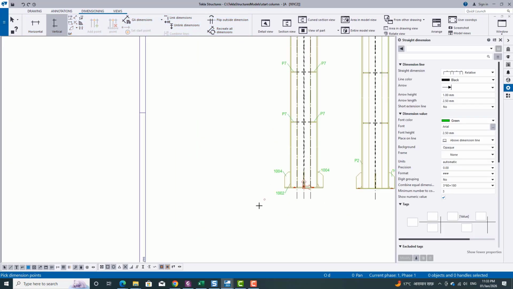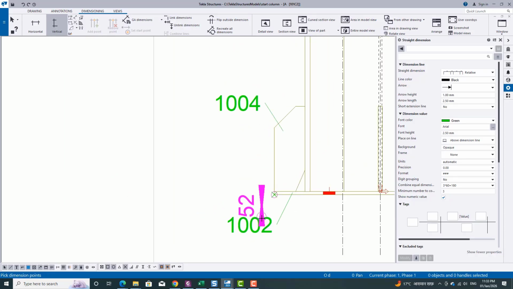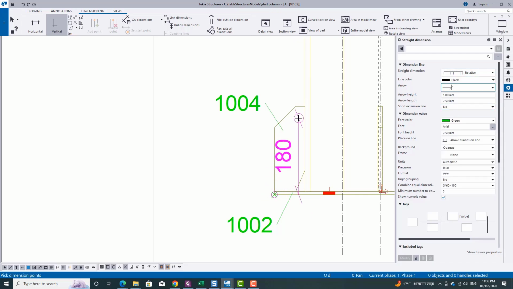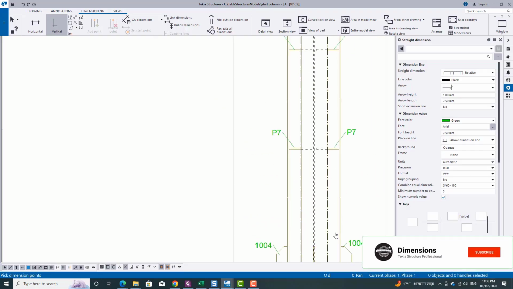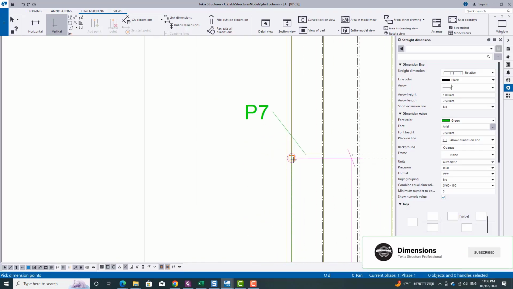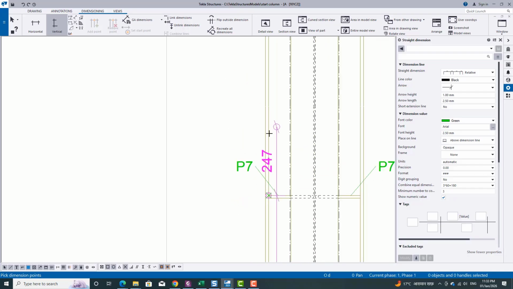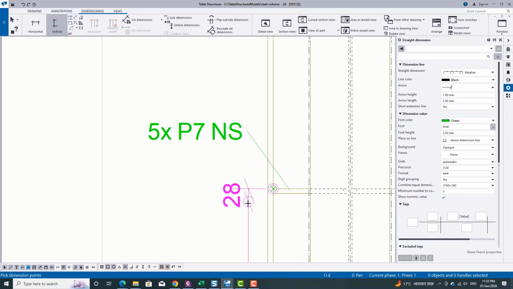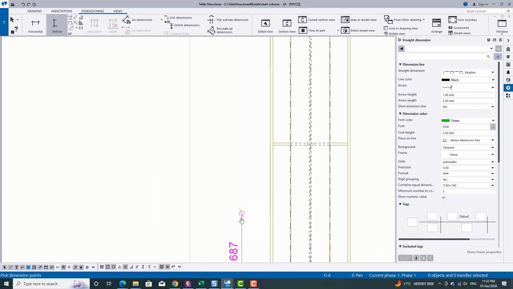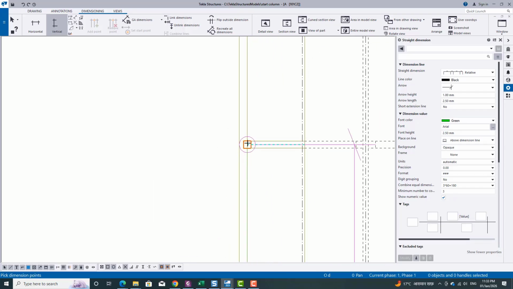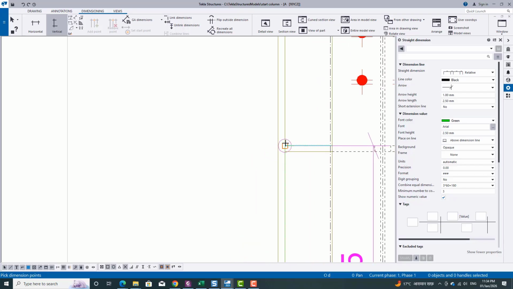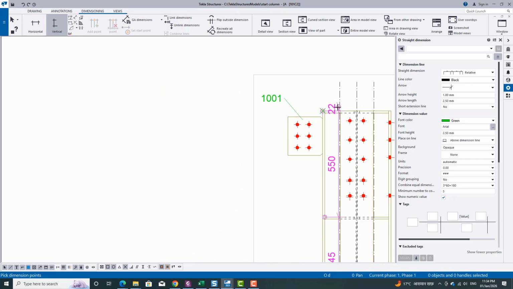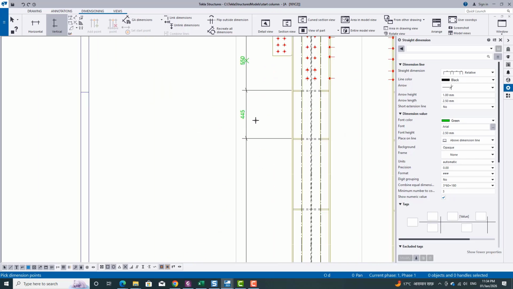Just go to the dimension and select the vertical dimensioning. Take the bottom part, this one and the first stiffener, then select the second one. In the similar way, you can select all the stiffeners which are assembled in the vertical direction of the column. These are all our vertical dimensions, and we need to specify the position of all the stiffeners. And move it to the proper location.